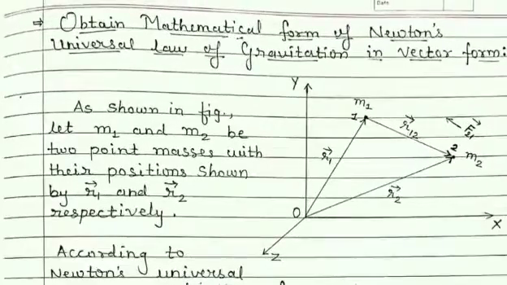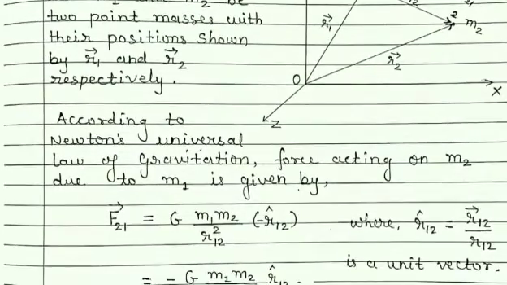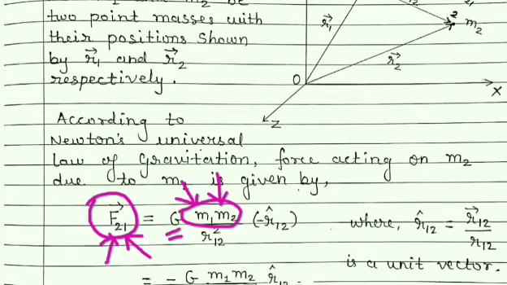Now, according to the universal law of gravitation, the force acting on particle 2 due to 1 is symbolically represented as F21 in vector form. And according to the law, it is G m1 m2, means the product of the masses, over the square of the distance between them, that is r12 square.